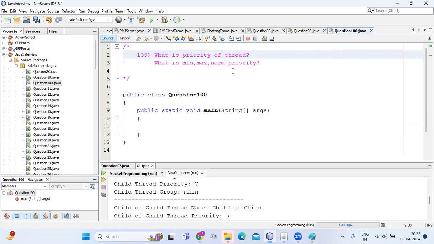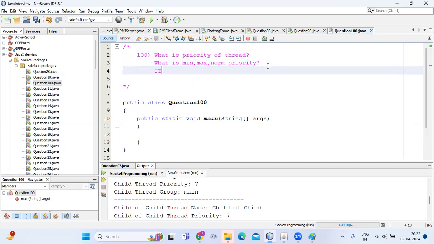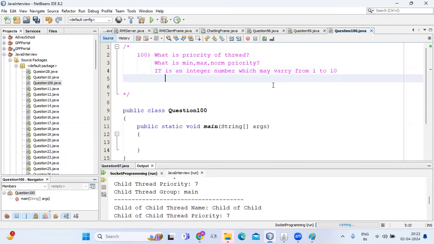Okay, so priority is an integer number, which may vary from 1 to 10. And every thread starts their execution